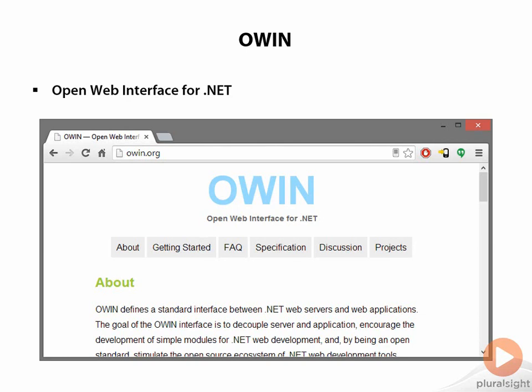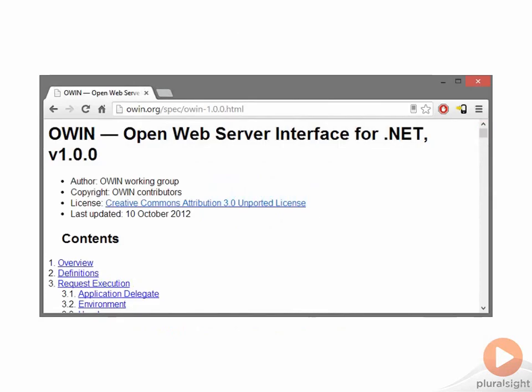Someone who writes a framework or component doesn't need to worry if they're running with ASP.NET in IIS or if they're running in someone's custom desktop application that also wants to reply to HTTP messages. Now, at the end of this module, if you're interested in seeing all the details of the OWIN specification, go to owin.org and do some reading. For now, I want to make some of these abstract concepts a little more concrete by building something with OWIN and Katana. But before I do, just remember this.